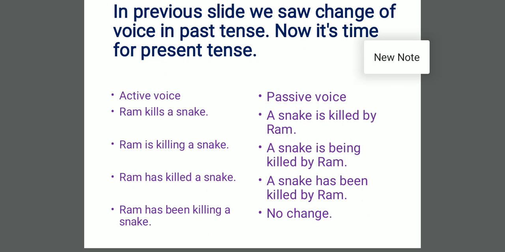Next, Ram is killing a snake. Change the subject into object, object into subject, be family members and the verb's third form. A snake is being. We have used being because it is continuous. A snake is being, and the third form of the verb kill is killed by Ram. Next, Ram has killed a snake. A snake has been killed by Ram. Ram has been killing a snake. Again, perfect continuous tense. Its voice cannot be changed.